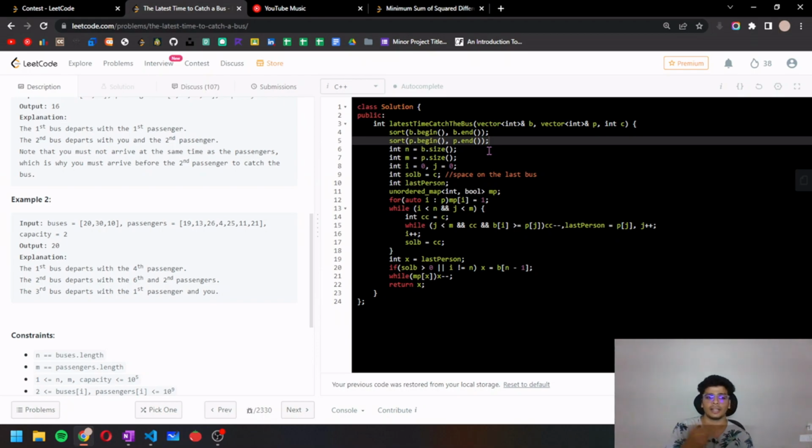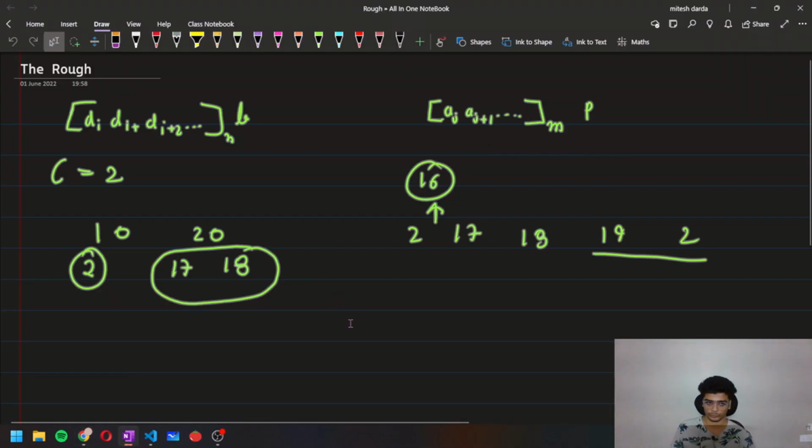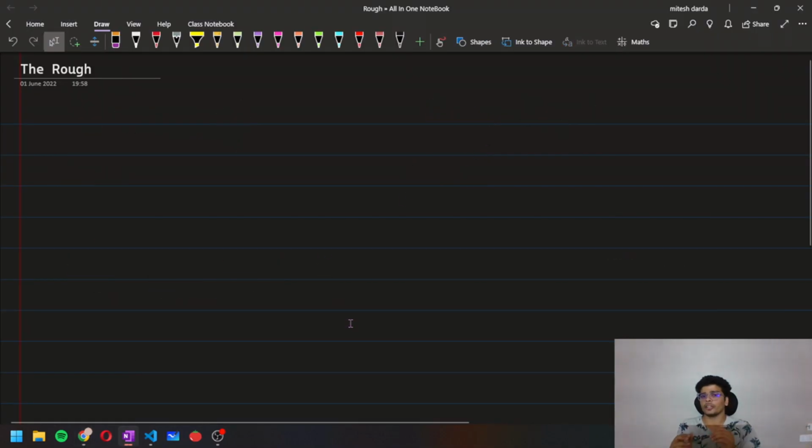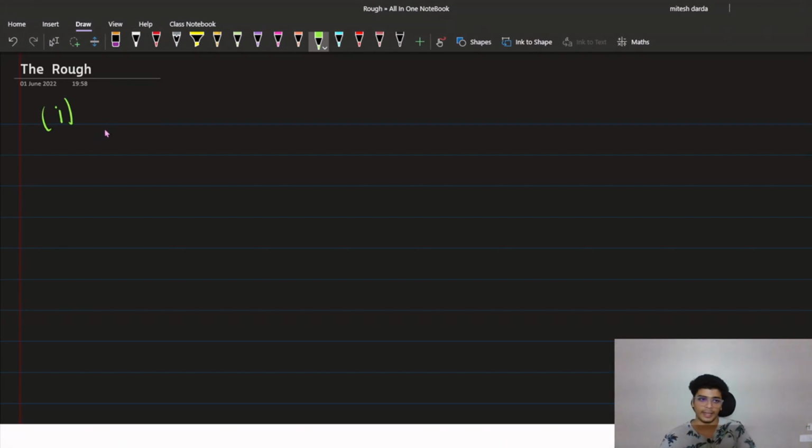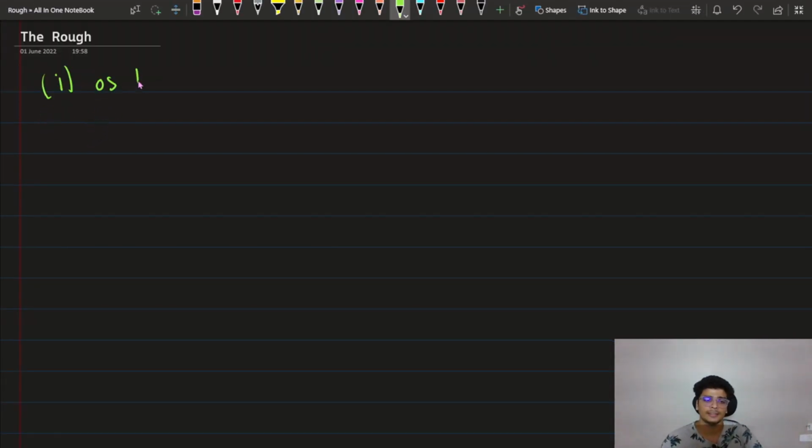So let's first think of the approach. We want to get on the bus as late as possible. There is one condition: we want to board as late as possible.